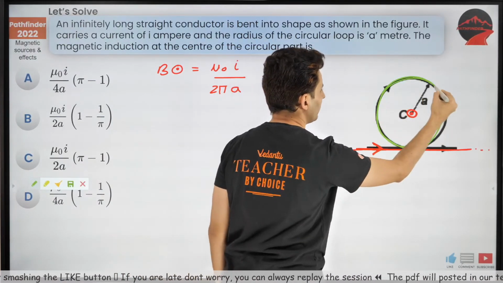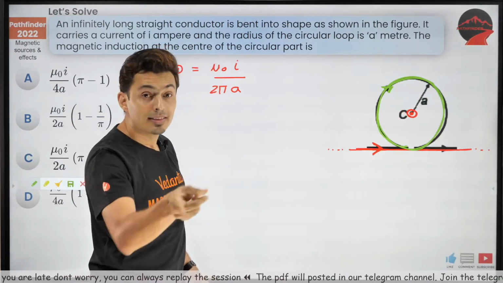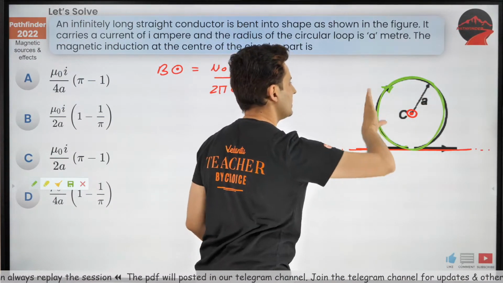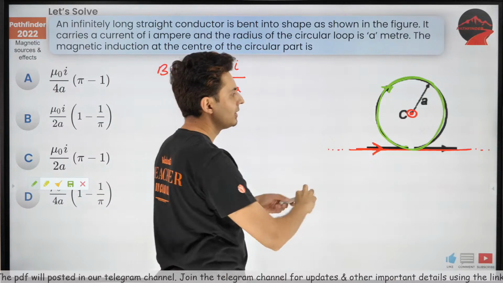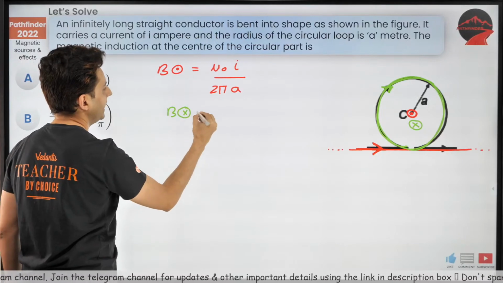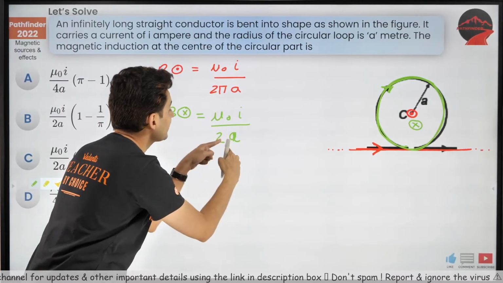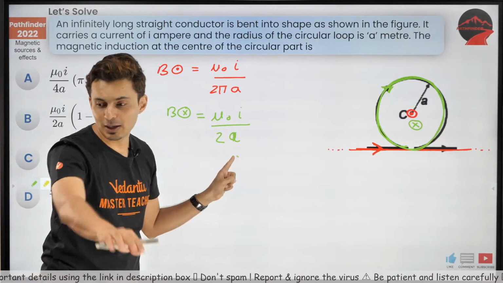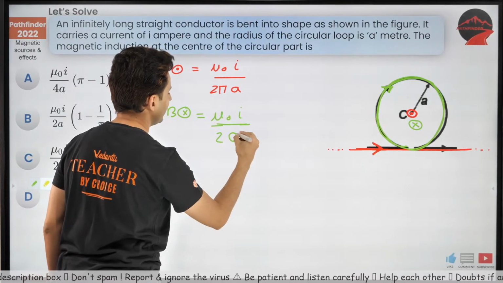Next, think about this wire. This is like a current carrying loop, and the current is going this way. So this time, be careful: curl your fingers in the direction of current. Where is your thumb going? It's going inside. So because of that, the field is inside. And the value of that is mu naught I by 2r. R over here is A. There is no pi. A lot of people mistake this formula. They feel there is a pi here. Be careful. There is no pi over here. It's just the radius, and the radius is A.